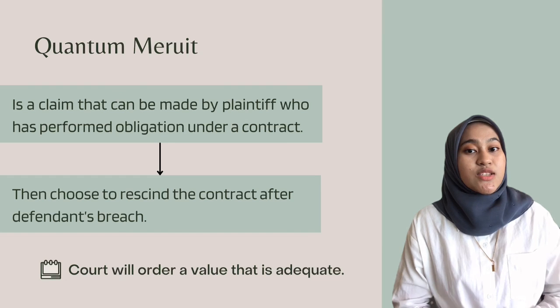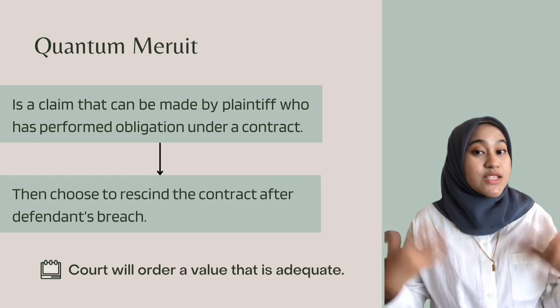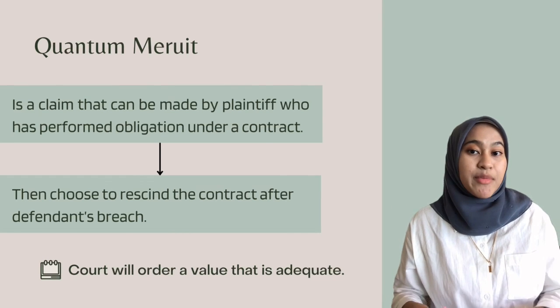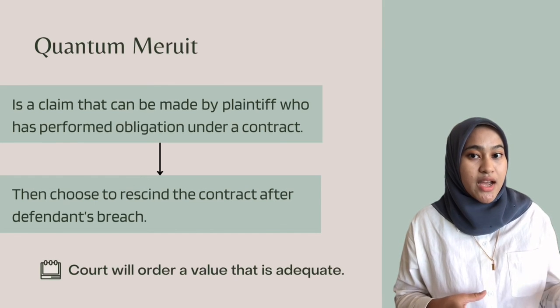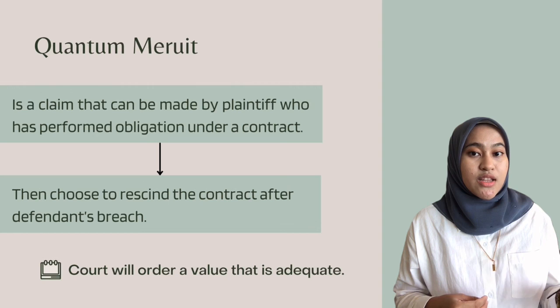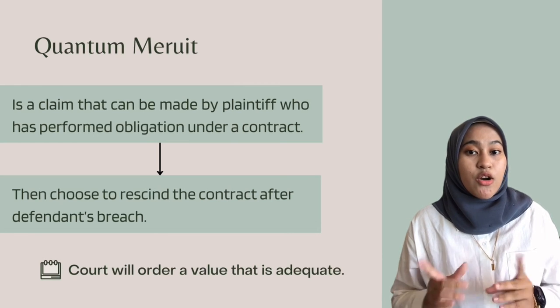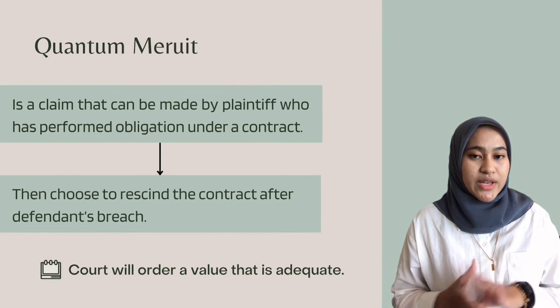The next one is quantum meruit. What is quantum meruit? It is a claim that can be made by a plaintiff who has performed obligations under a contract and then chooses to rescind the contract after the defendant's breach. The court will order a value that is adequate.